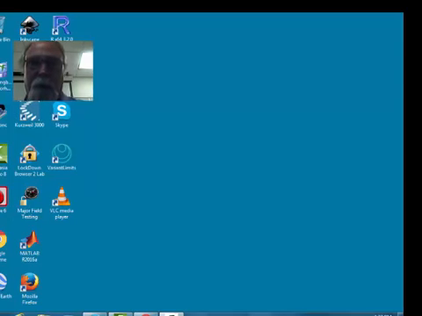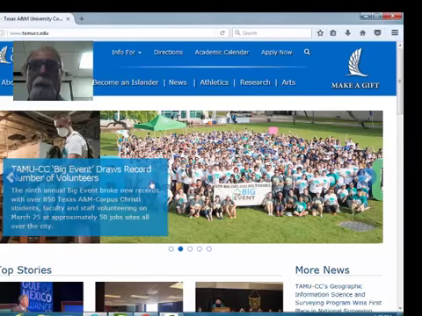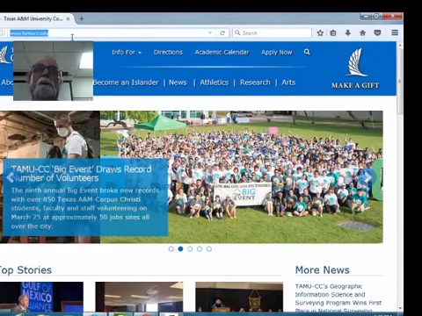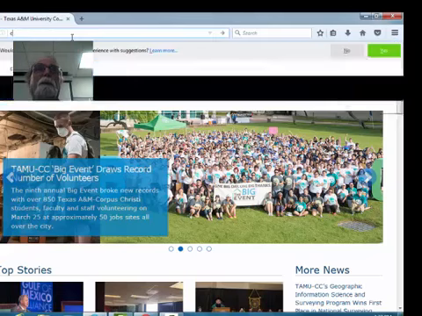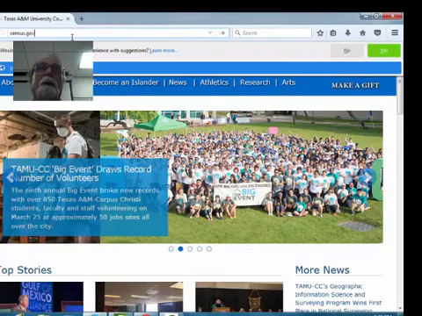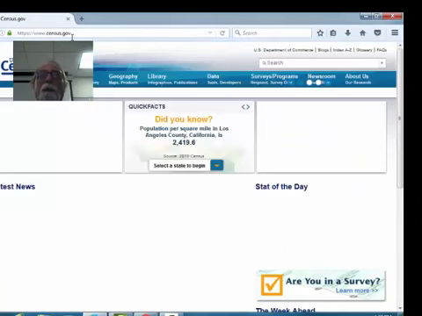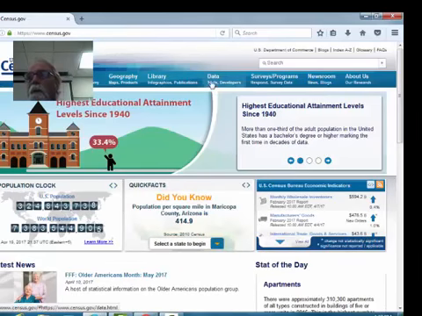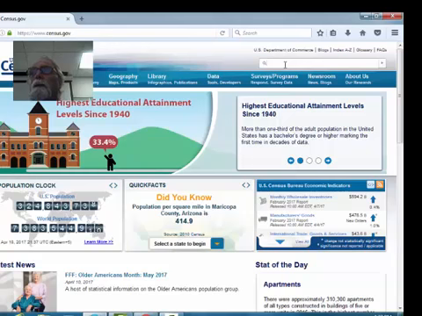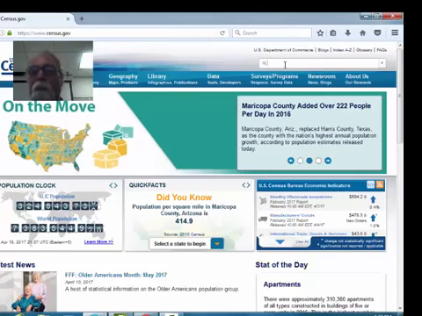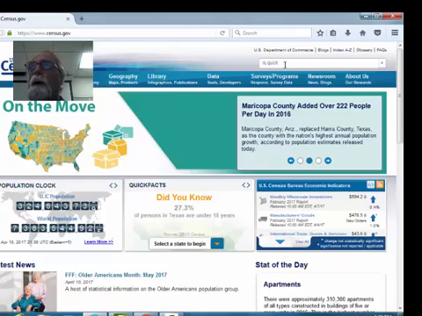So we're going to get on the internet, and the first place we're going to look is the U.S. Census, which is census.gov, or www.census.gov. It's a government website, and you can get a lot of different data. I want to call your attention to a couple of things as well. These are shortcuts basically.